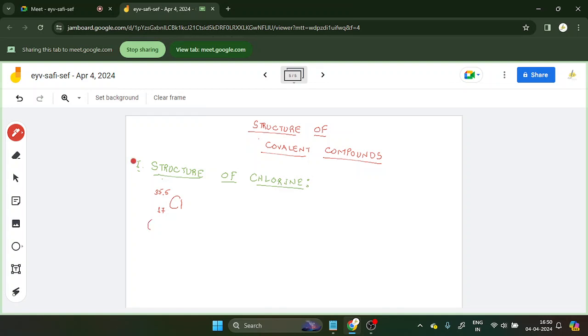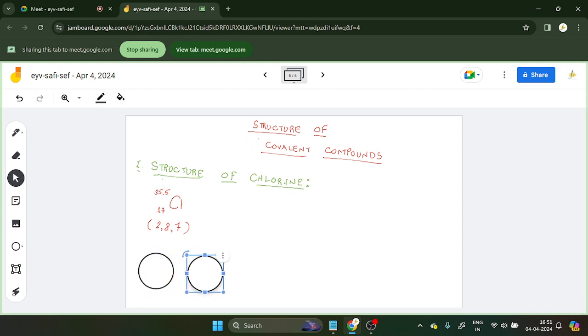Now what will be the electronic configuration of this? The electronic configuration will be 2, 8, 7, total 17. Clear? Which means the last shell has how many electrons? 7 electrons. Valence shell. So what am I going to do here? Very easy. I am going to take 2 chlorine atoms like this, and I am going to join them together with a plus sign.